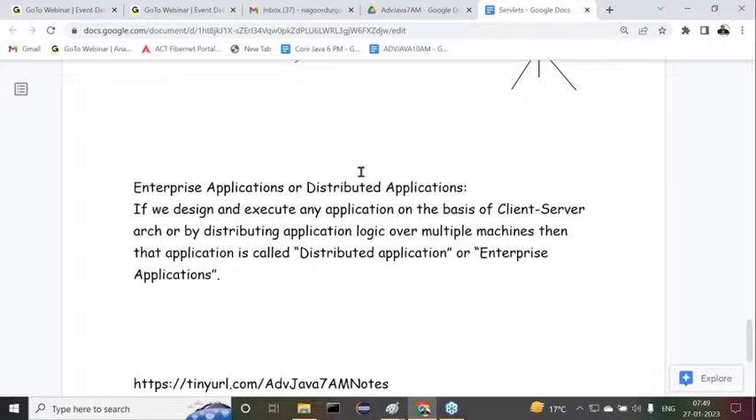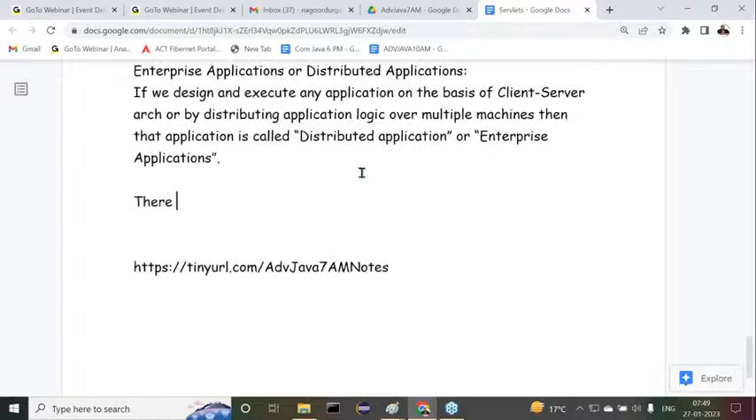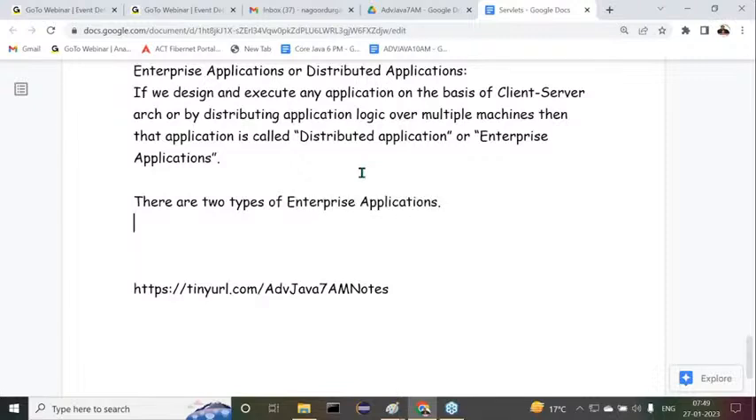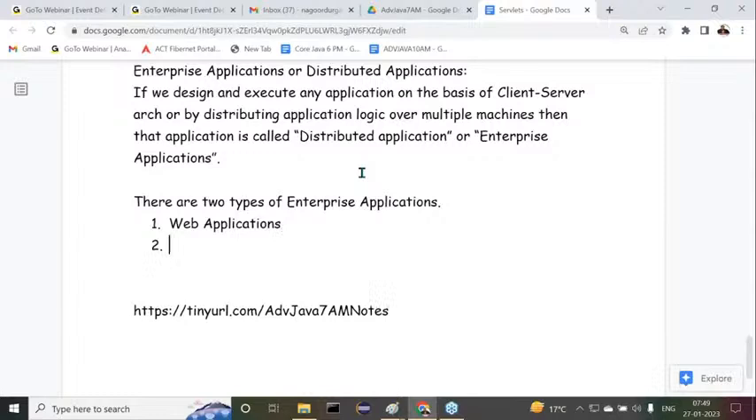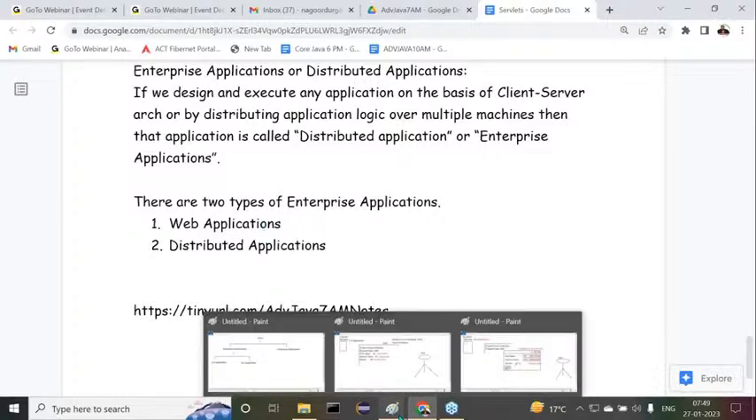Next one. How many types of distributed applications are available? There are two types of enterprise applications. What are the two types? First one is web applications. Second one is distributed applications. Observe carefully. There are two types of enterprise applications: web applications and distributed applications. Now I will give clarity. In the diagram, I want to introduce some other terminology also, but try to understand it.